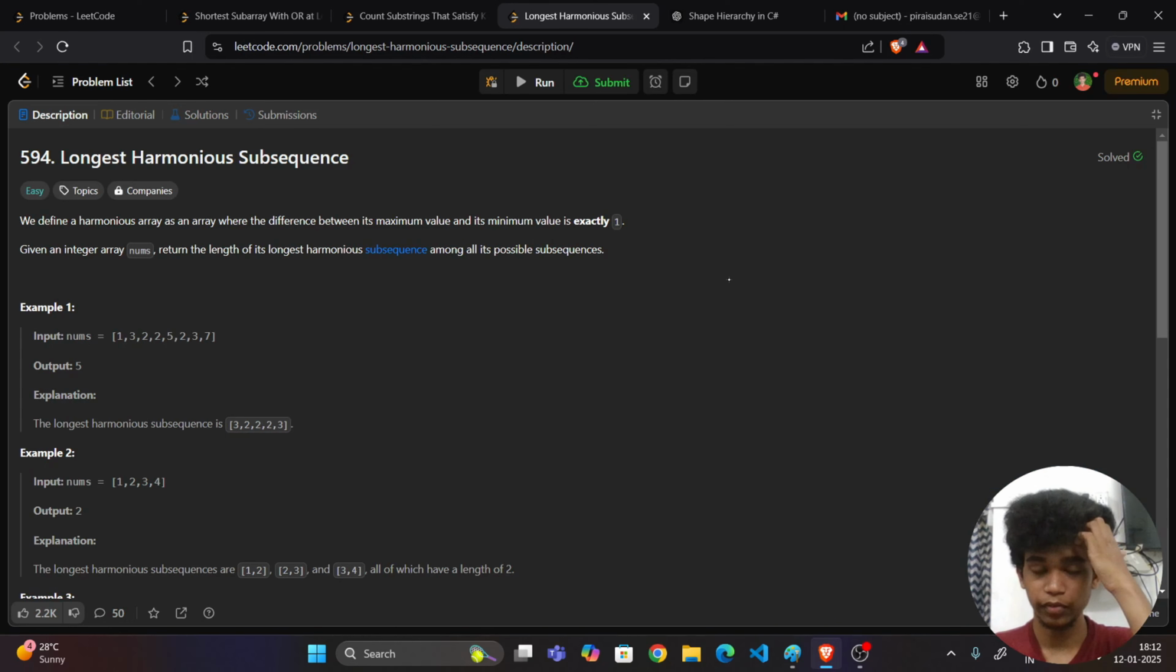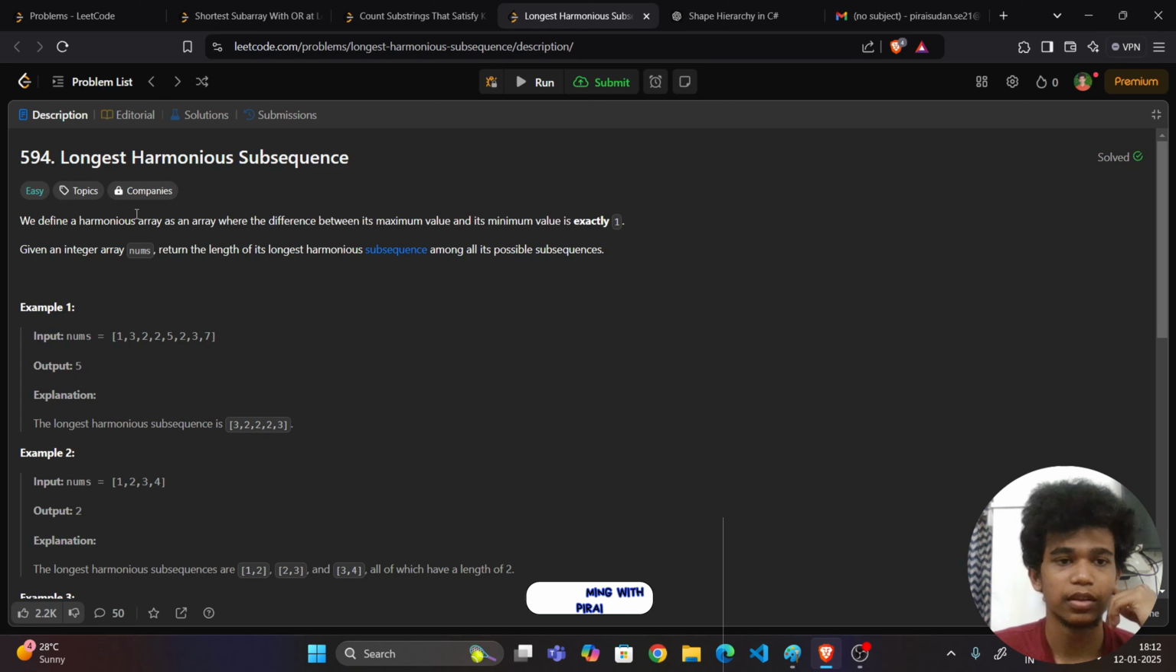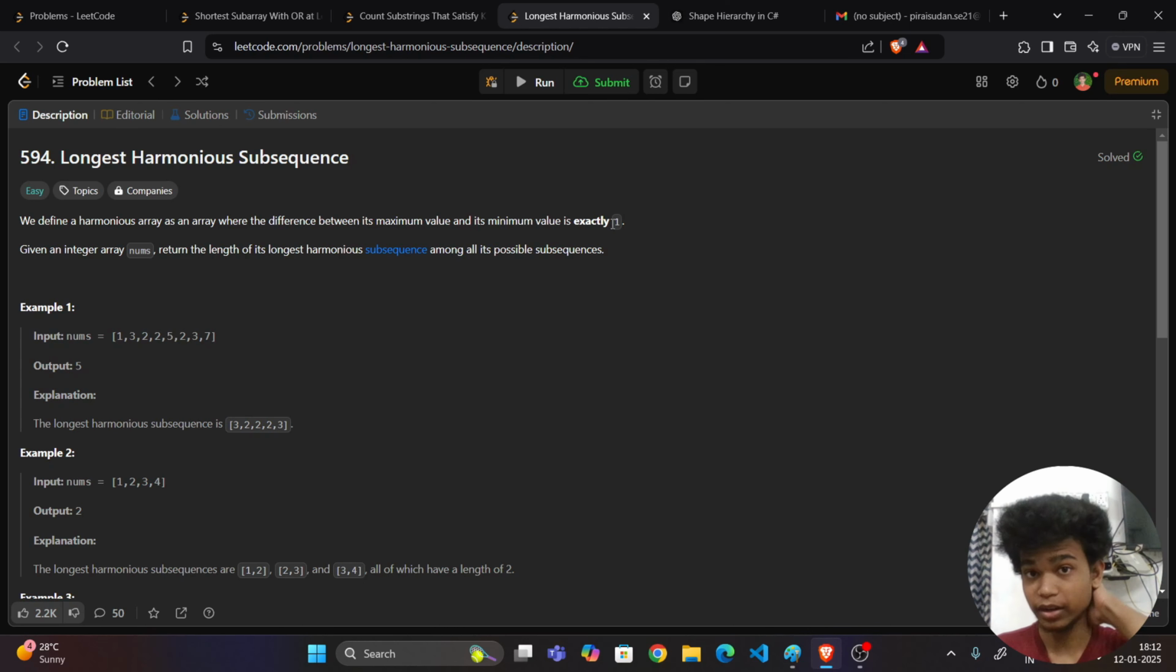In this video, we are going to see a Leetcode question, number 594, longest harmonious subsequence. We define a harmonious array as an array where the difference between its maximum value and its minimum value is exactly 1. It is equal to 1, not less than or greater than. Given an integer array nums, return the length of its longest harmonious subsequence among all its possible subsequences.